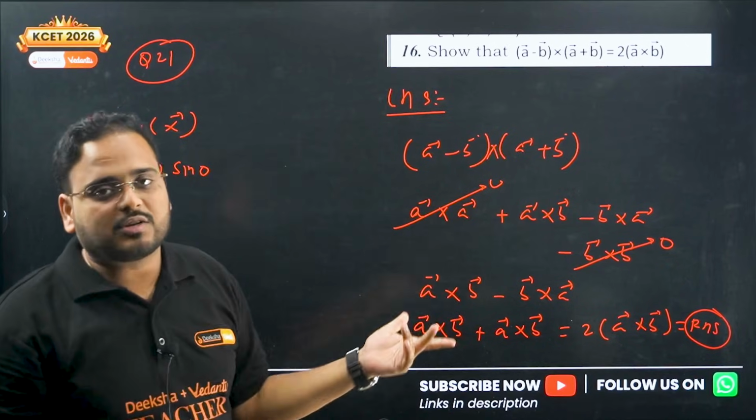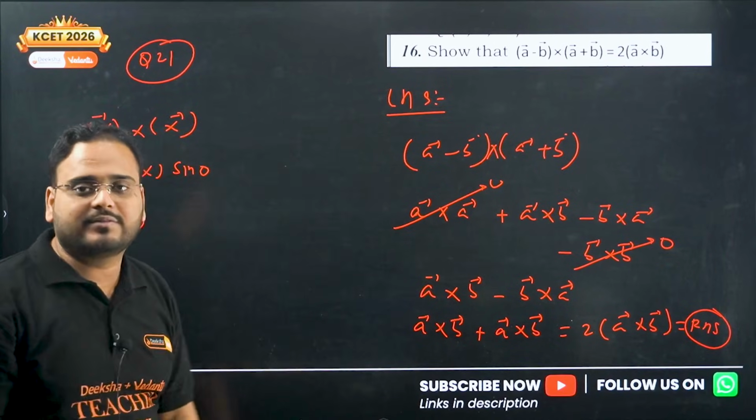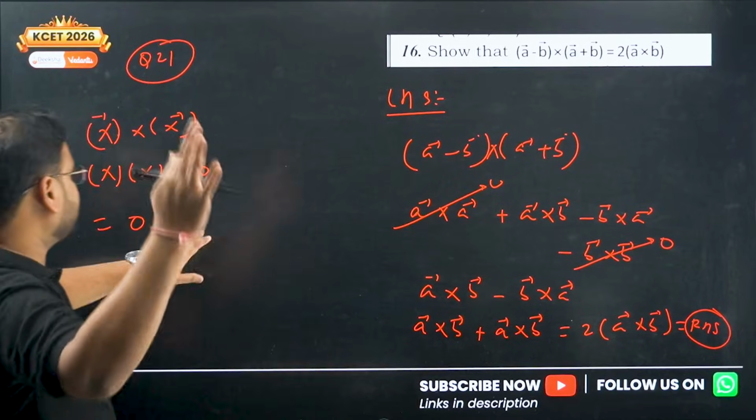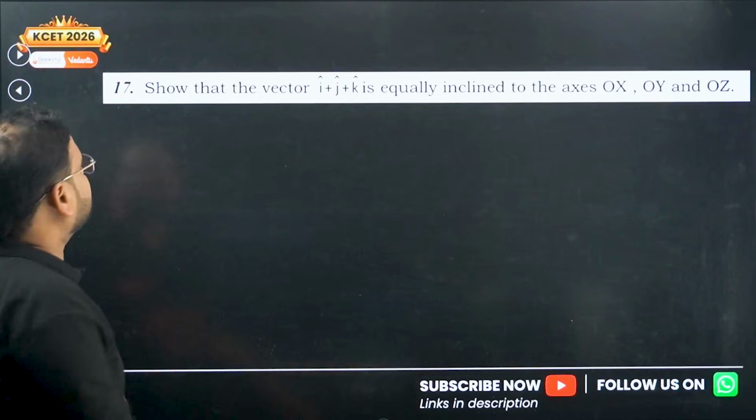A cross a and b cross b will be 0. Change the sign of b cross a. Answer is RHS, 2 times a cross b. A 3-step question. Question number 22.